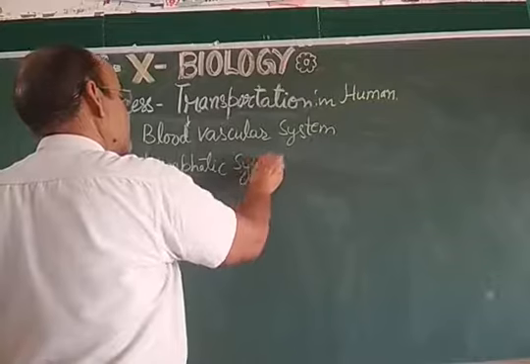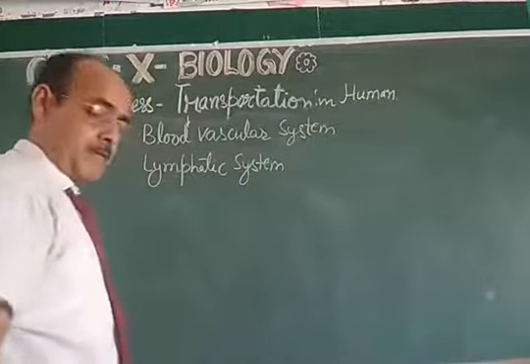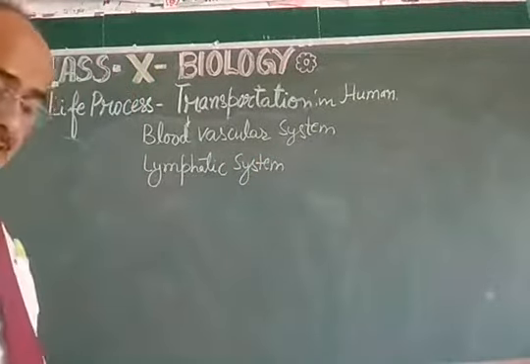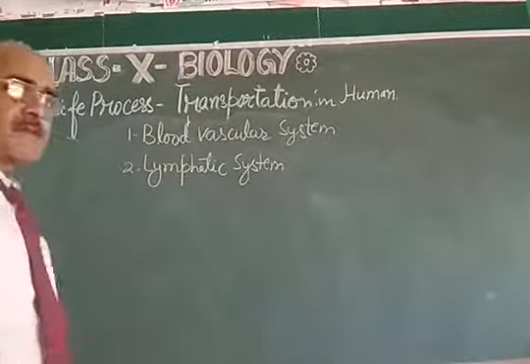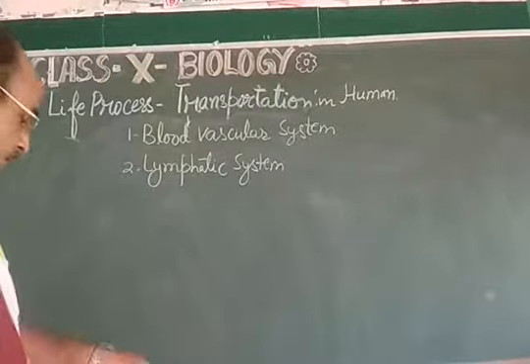So there are two systems found in human. One is blood vascular system and another is the lymphatic system.